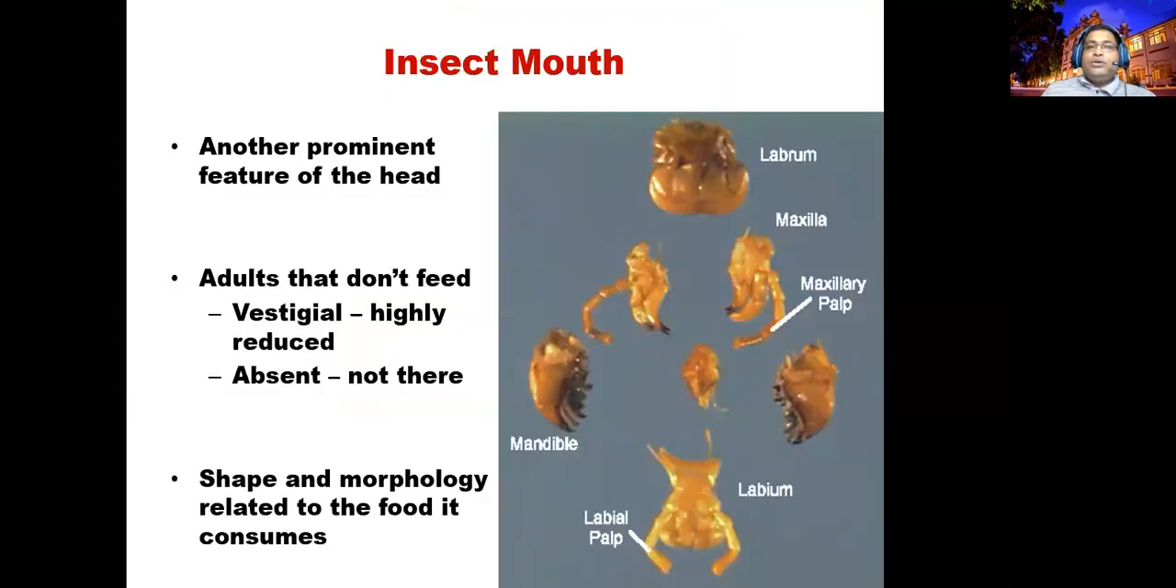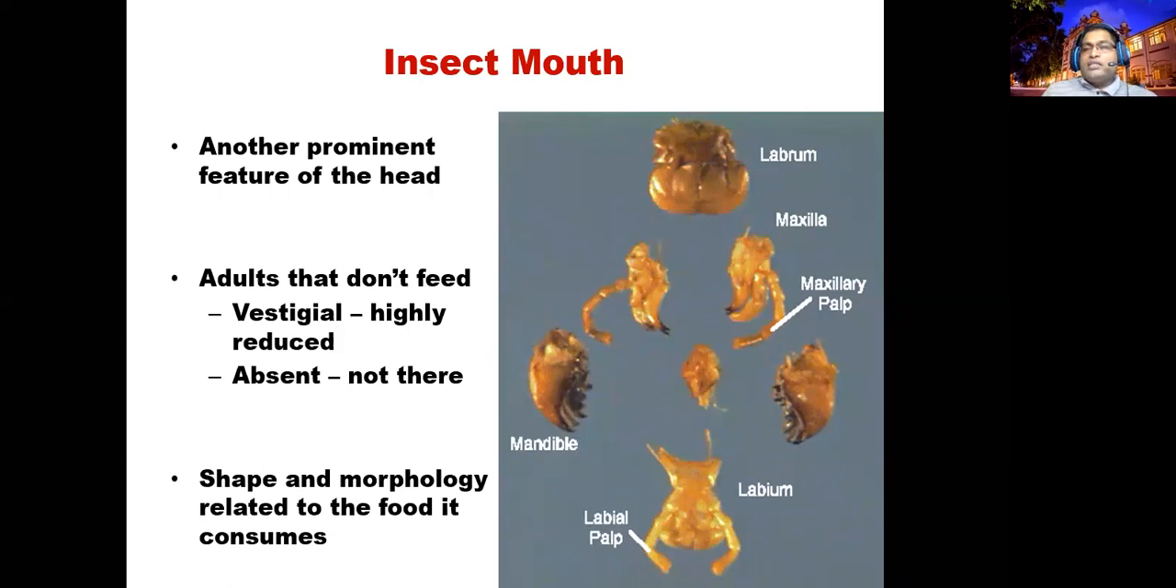So you all know the insect has a mouth, probably all the organisms except one or two primitive organisms. So these are the predominant features of the head. The insects have the mouth for consuming the food.